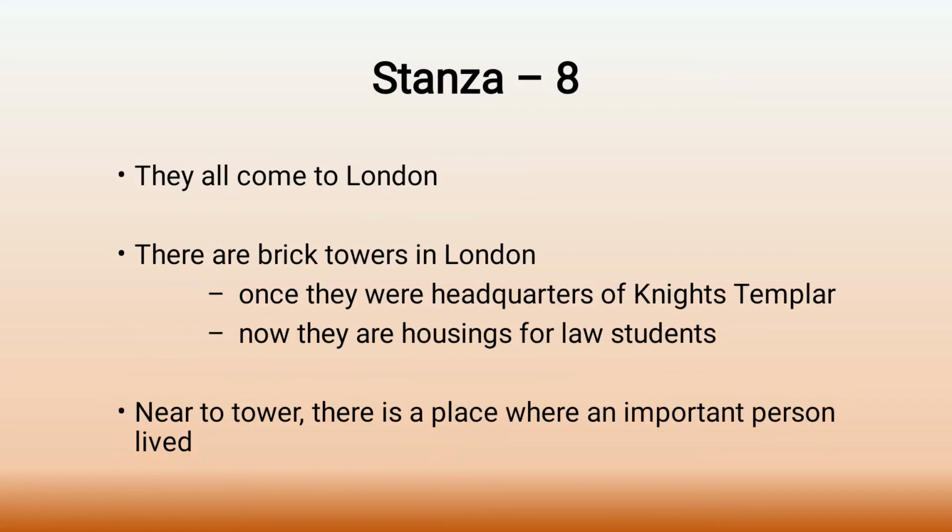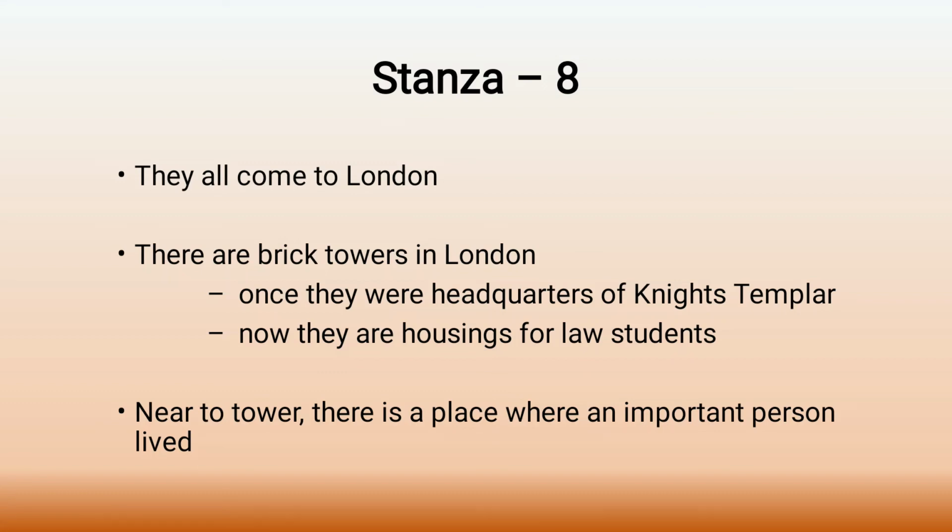Moving on, in the eighth stanza, we can see that all these people come to London, or we can say they gathered in London. There the poet says that we can see brick towers in that city.